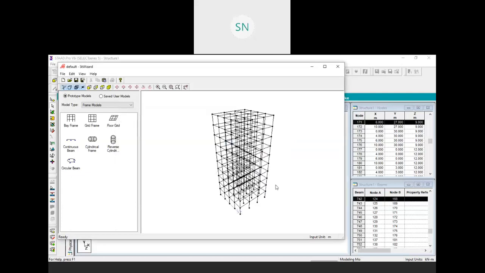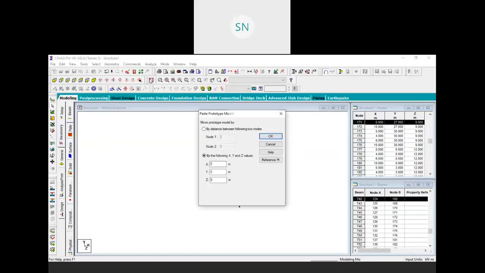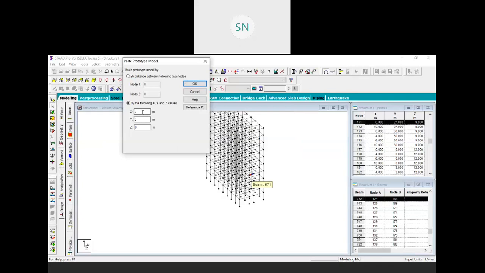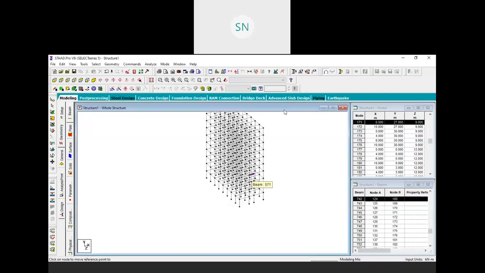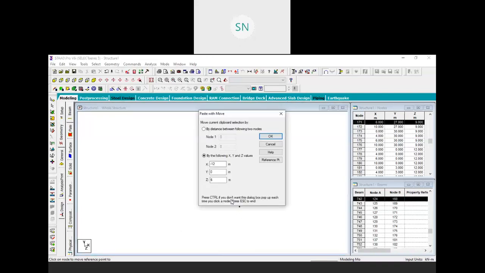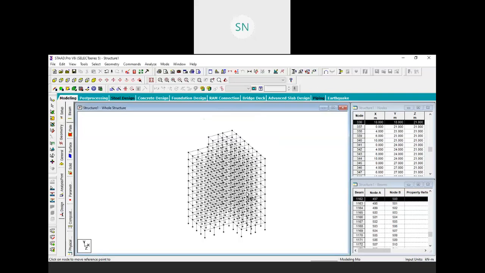So I'm going to apply this thing, and let me transfer our model. Yes, and instead of transferring it at the origin, I'm choosing some kind of reference point. I want to pick this point, click on OK, and I want to place that point over here and hit OK. Duplicate nodes are ignored and duplicate beams are also ignored. And here we have our structure.